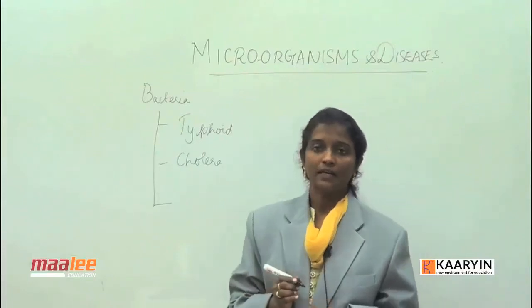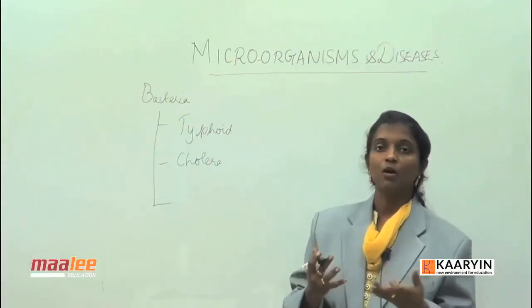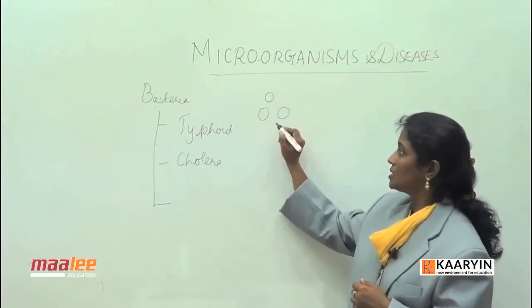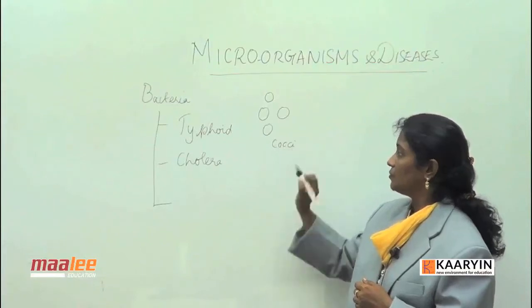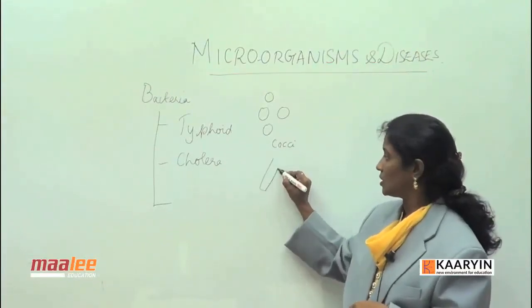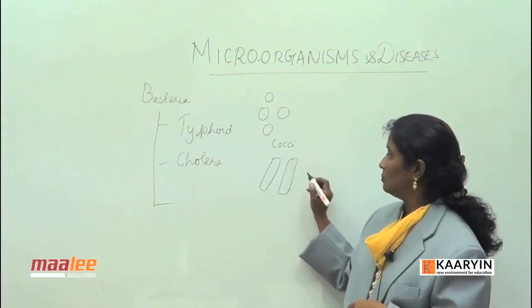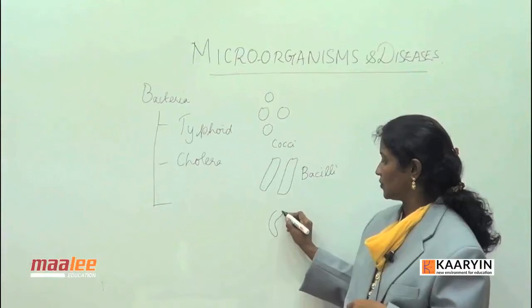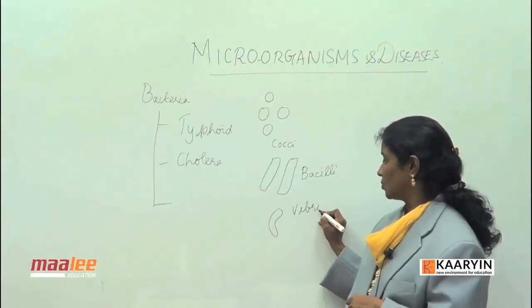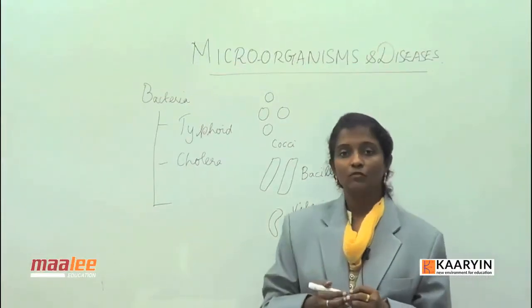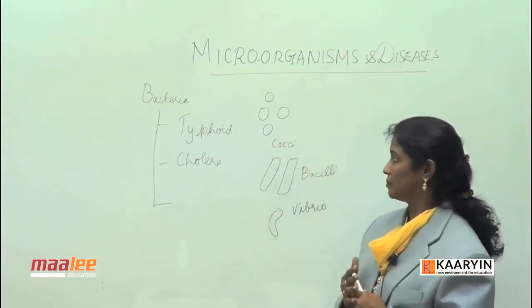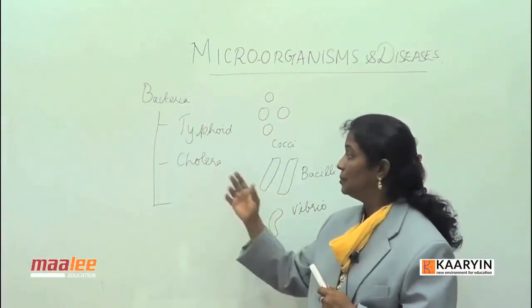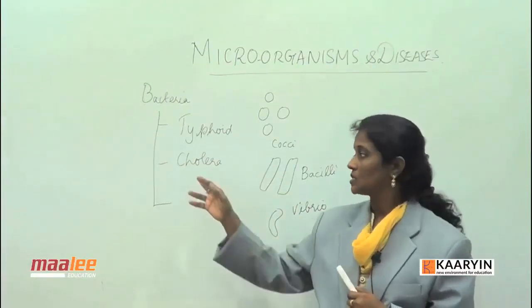The bacteria can be categorized into various forms based on morphology: round shaped bacteria called cocci, rod shaped bacteria called bacilli, and comma shaped bacteria, which we are all aware of, Vibrio. Morphologically each one is different. Salmonella typhi causes typhoid, and Vibrio cholerae, a comma shaped bacteria, causes cholera.